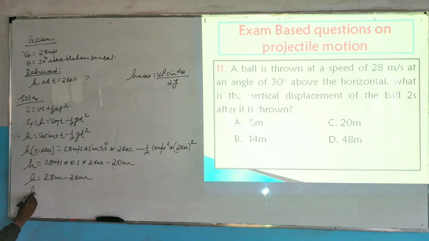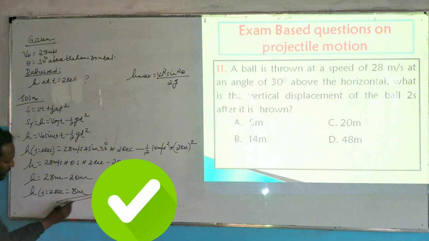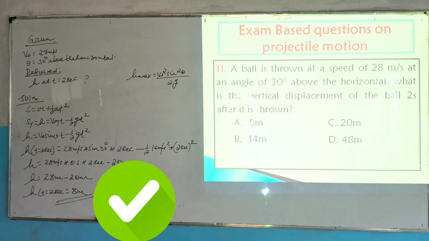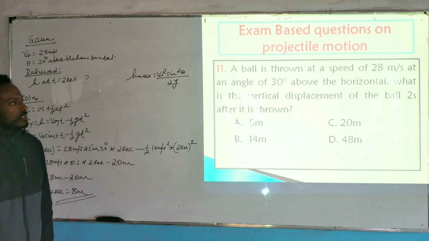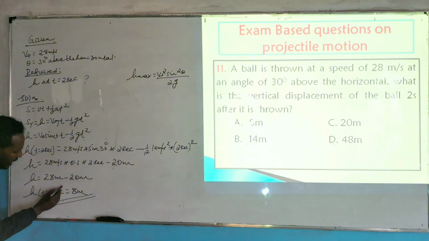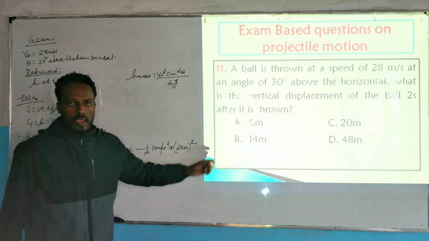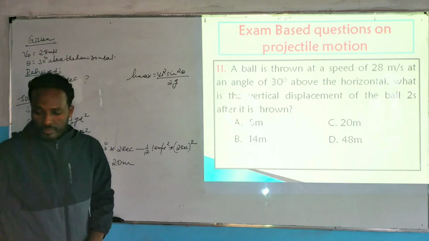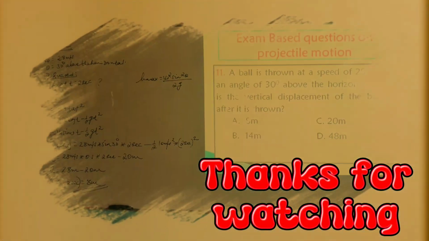So h at t is equals to 2 seconds is equals to 8 meter ይሆናል። ስለዚህ 2 seconds after the ball is thrown, its vertical displacement or h is the same as 8 meter. 8 meter ይሆናል ማለት ነው. So the answer is A. The answer is A. So this is all about exam based concepts on projectile motion.